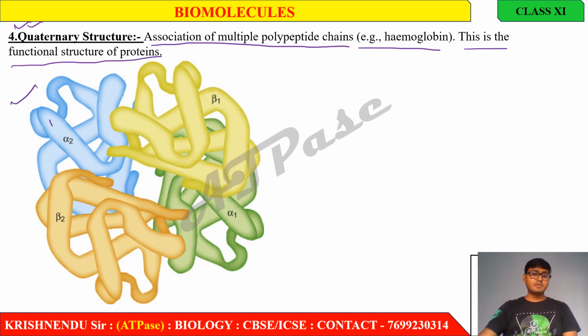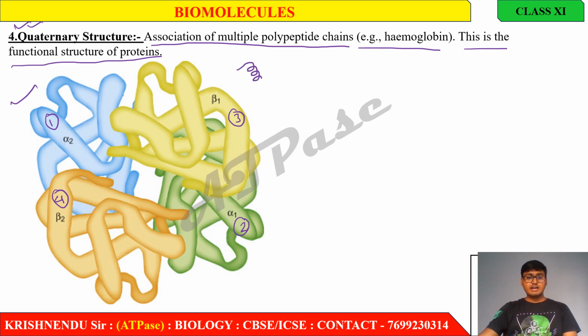This is one polypeptide chain, alpha 1. This is another, alpha 2. This is one polypeptide chain, beta 1. This is another polypeptide chain, beta 2. Here four polypeptide chains are present. Four polypeptide chains together form the quaternary structure. So if I draw quaternary structure here, look,